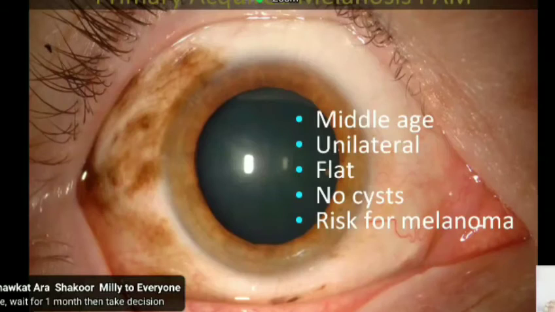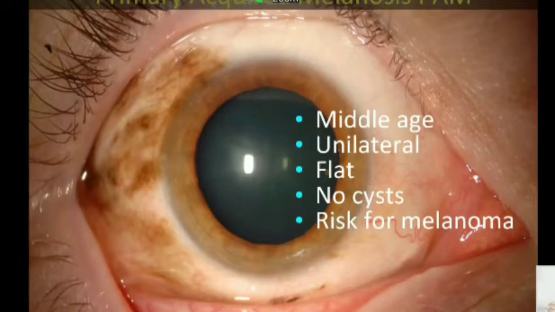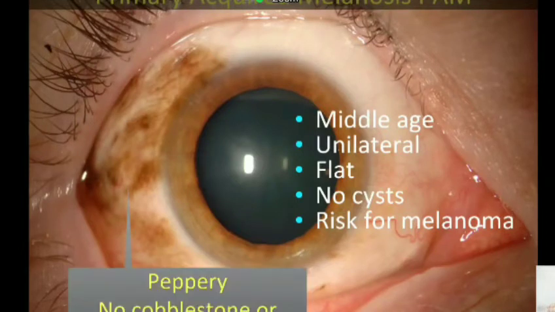So what about primary acquired melanosis? It is generally seen in middle-aged individuals, more common in Caucasians, typically unilateral and flat. There are no cysts, and it is a high risk for melanoma. Flat, but of course we have seen, at least in Asian Indians, that the inward portion of the conjunctiva may be slightly thick. How is it different from complexion-associated melanosis?